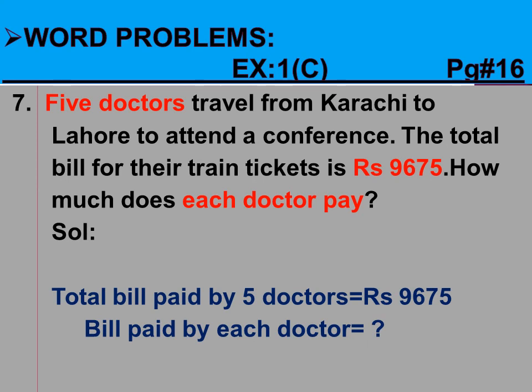Dear students, each means 1. Whenever more than 1 is given and we have to find for 1, what we will do? We will divide the given two numbers, that is rupees 9,675 with 5.